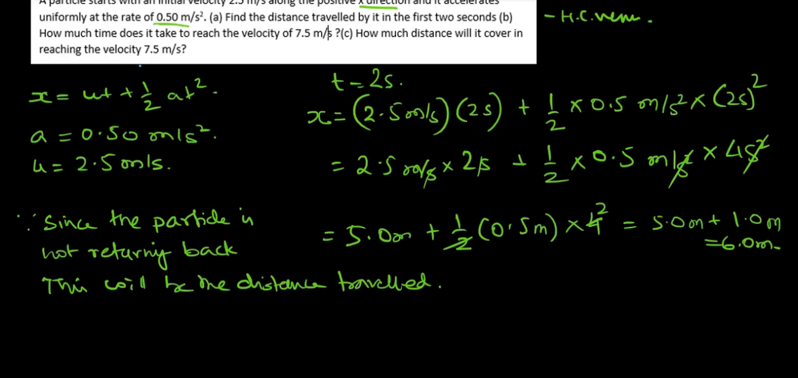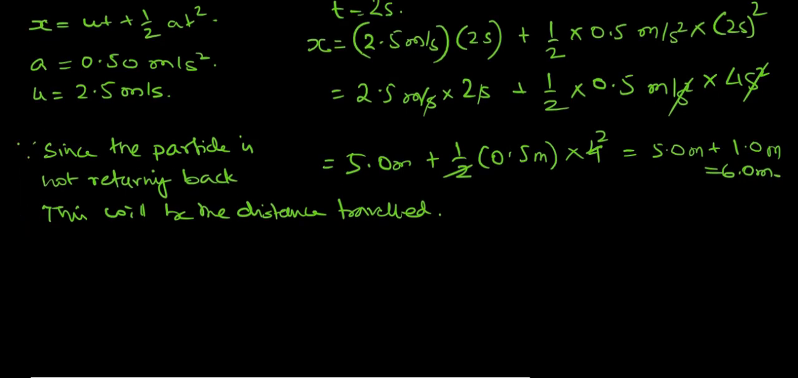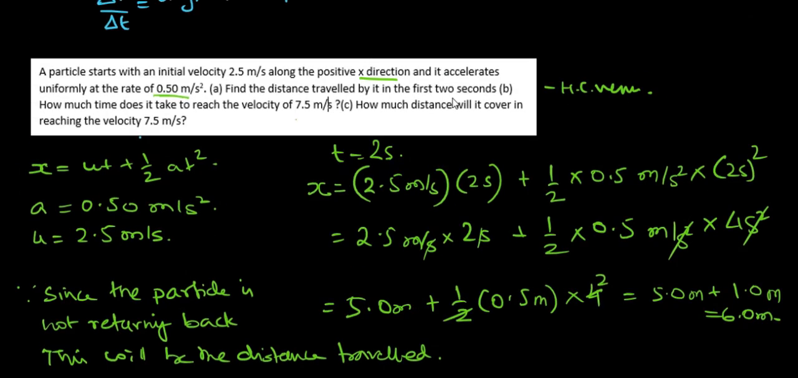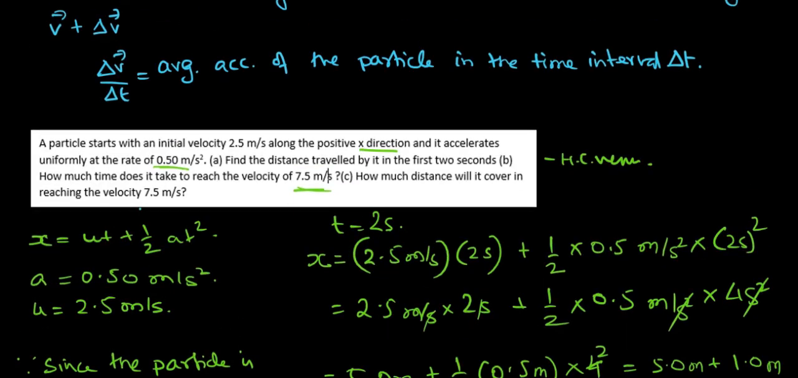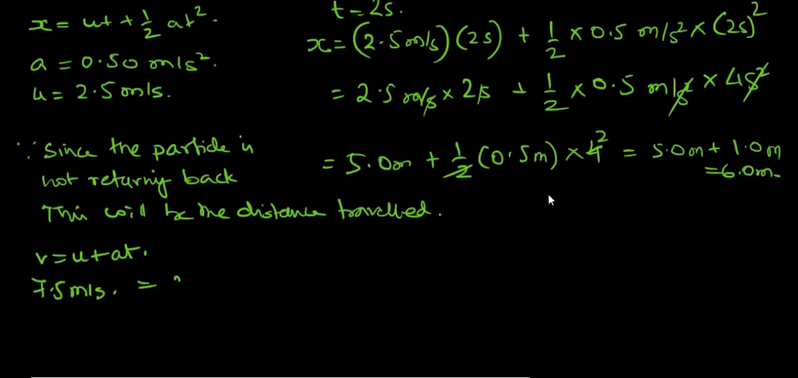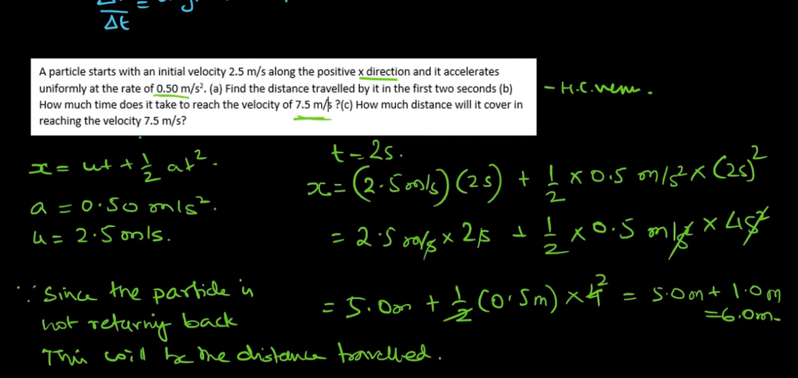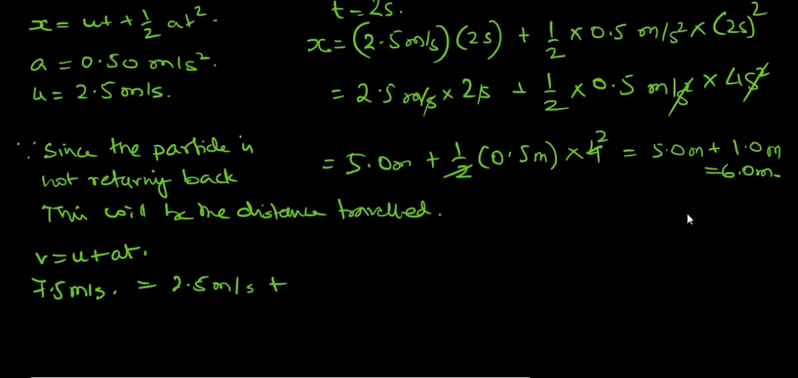So this was the distance traveled. Now, how much time does it take to reach the velocity of 7.5 meter per second? Here it's the final velocity, right? Final velocity v is equal to u plus at. So we can write 7.5 meter per second is equal to u, the initial velocity, which was 2.5 meter per second, plus acceleration 0.5 meter per second square into the time t.